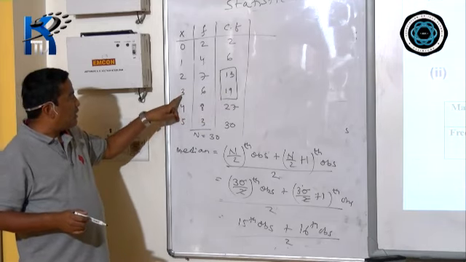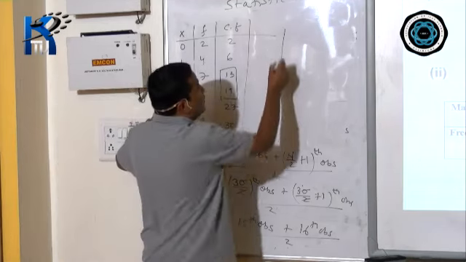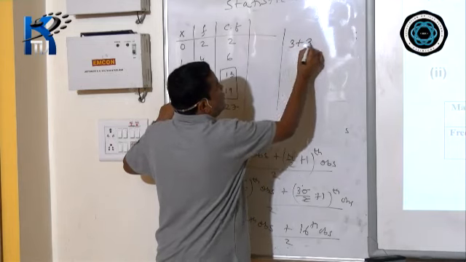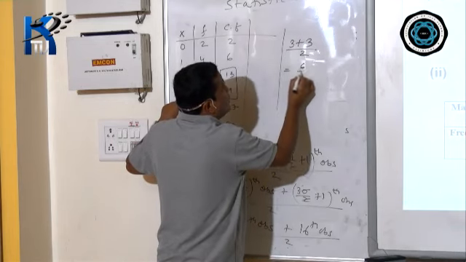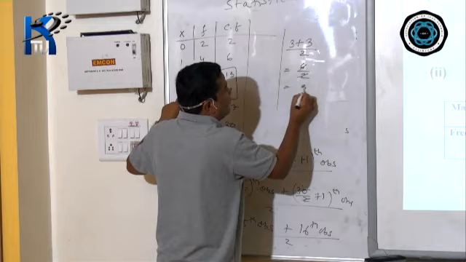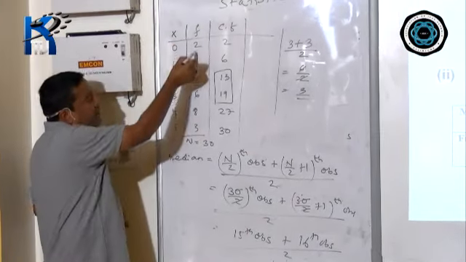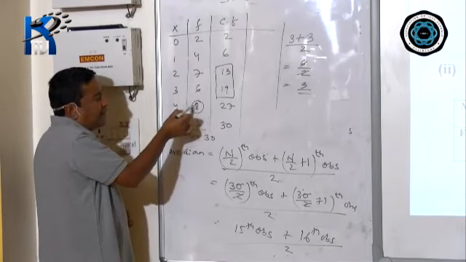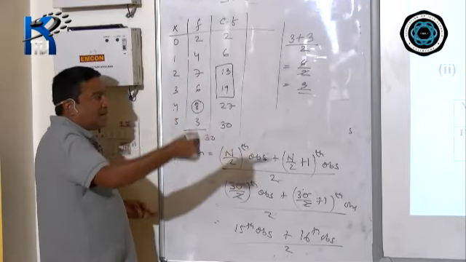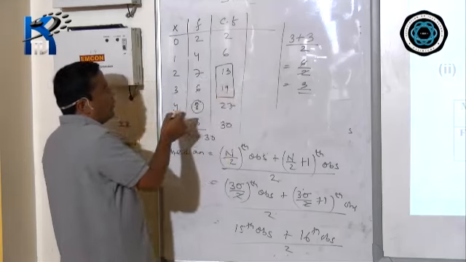So 19 means what? 3. So 3 plus 3 divided by 2, 6 divided by 2 means 3. So median is 3. Now mode. What is the highest frequency? Highest frequency is 8. 8 means 4. So if it is asked, you write mode equals 4.